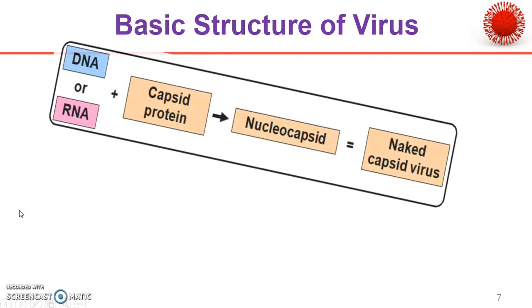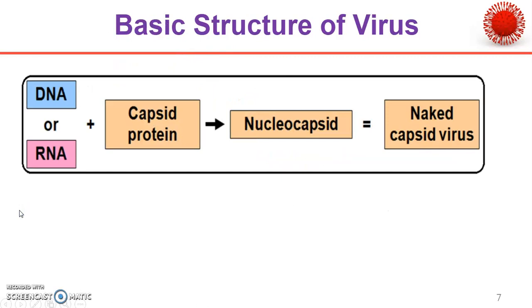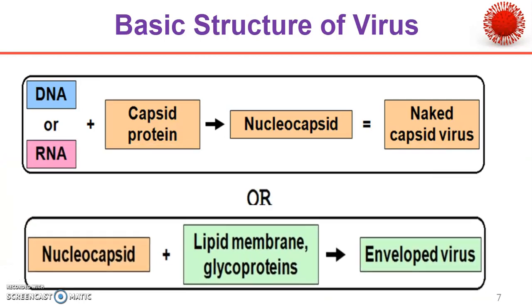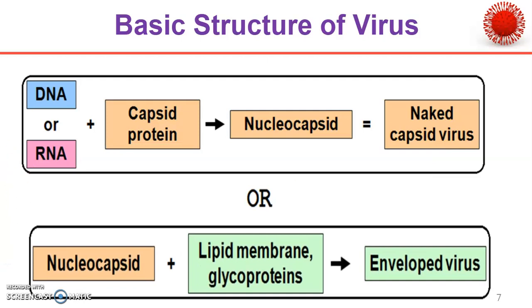On this information, we can conclude that there are two types of viruses: naked viruses and enveloped viruses. Genetic material, either DNA or RNA, as a nucleic acid with capsid protein produces the nucleocapsid, and this type of virus is known as a naked capsid virus or naked virus.